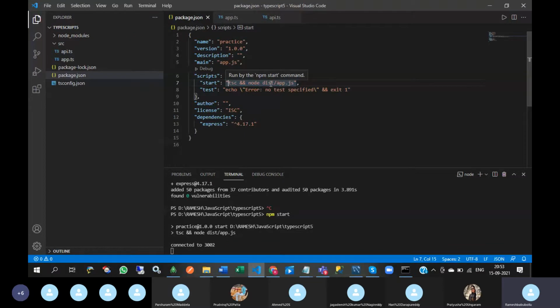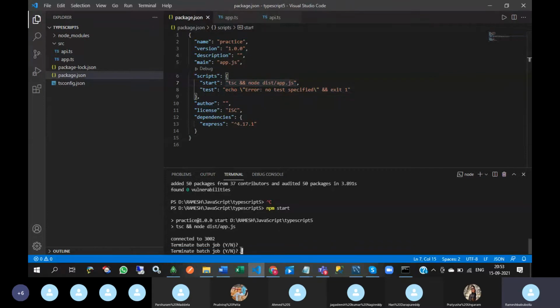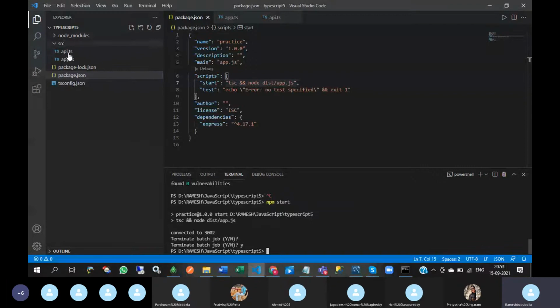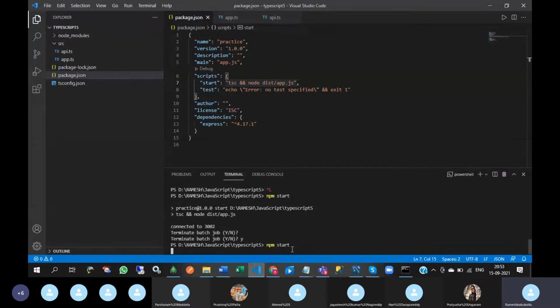That means the dist folder will be created first, and then in the dist folder app.js will be there, that will be executed. Okay, so observe the left panel. Here the dist folder will be created whenever I press npm start.